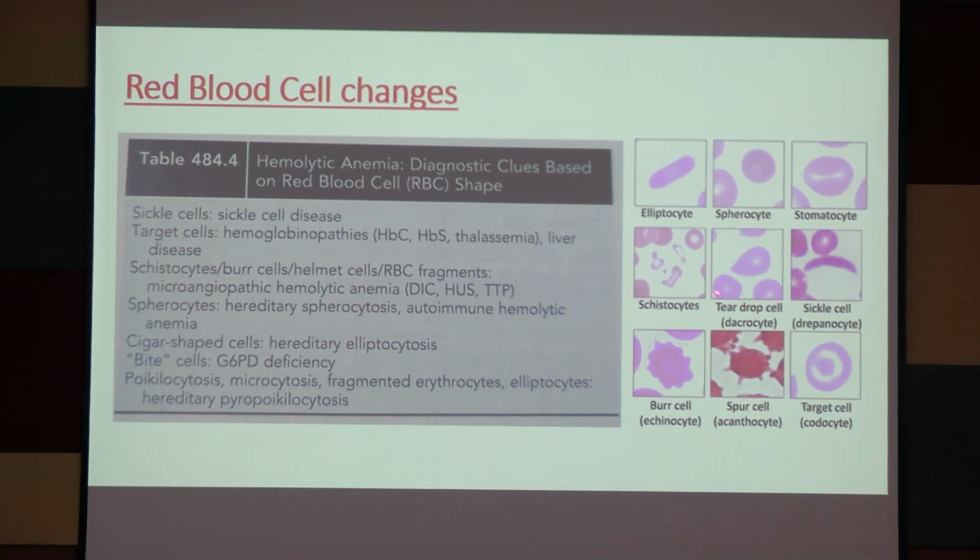And this teardrop cell. Teardrop cell we will find when there is bone marrow infiltration or some splenic abnormality, splenomegaly. And less commonly teardrop cells we get in thalassemia and megaloblastic anemia. But the chances are less.